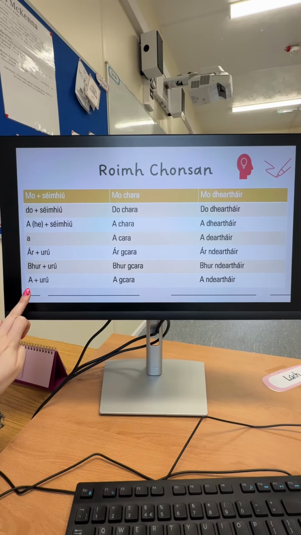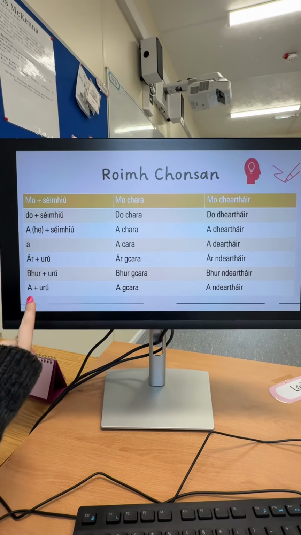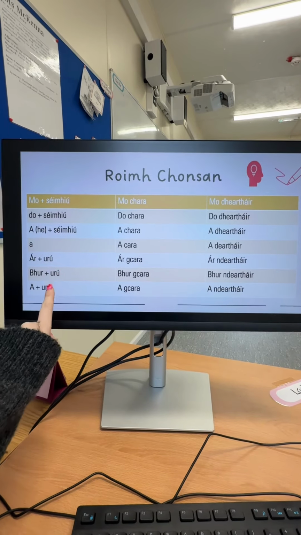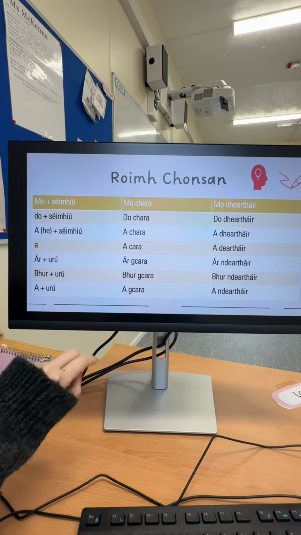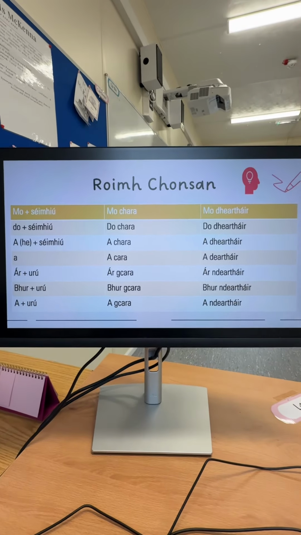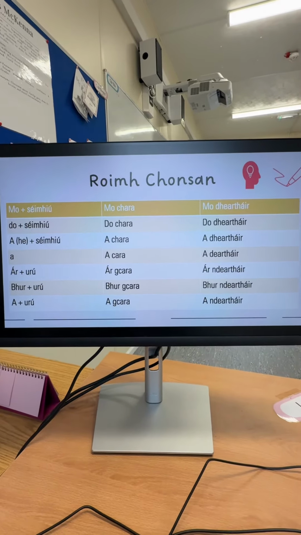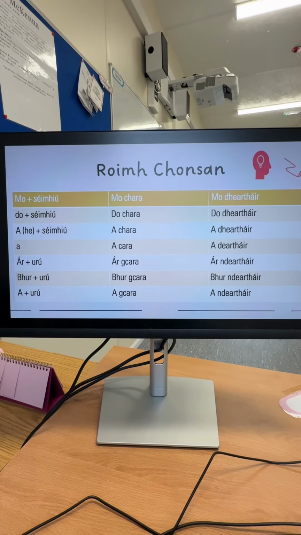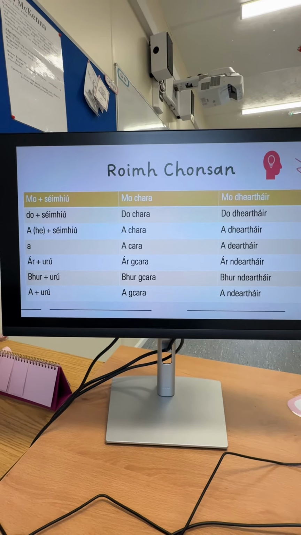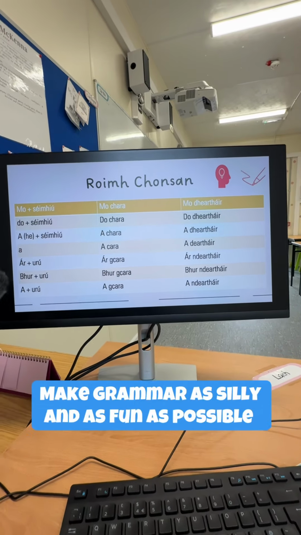Make sure to take a little screenshot of this. Also check out my video on the uru so you know what uru goes before each letter. But as you can see here, mu plus shealbhach: mo chara, my friend; do chara; a chara; a gcara; ar gcara; bhur gcara; a gcara. My favorite way to teach this is with the rules.